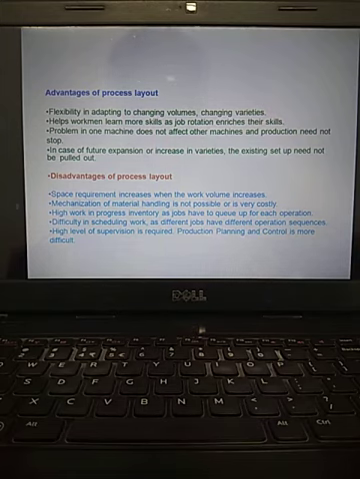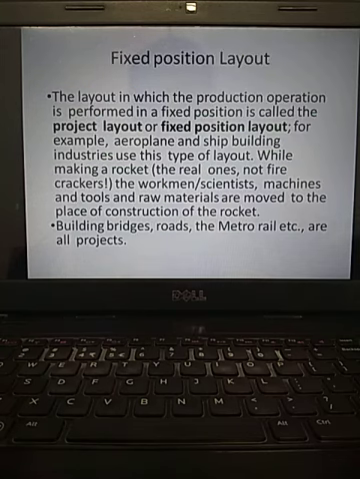What are the disadvantages? Space requirement. More space is required when you want to increase mechanization, and material handling is not easy. High work in process inventory, difficult in scheduling work, high level of supervision is required. So these are the disadvantages of process layout.